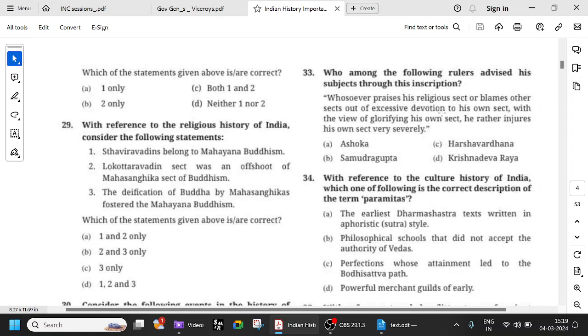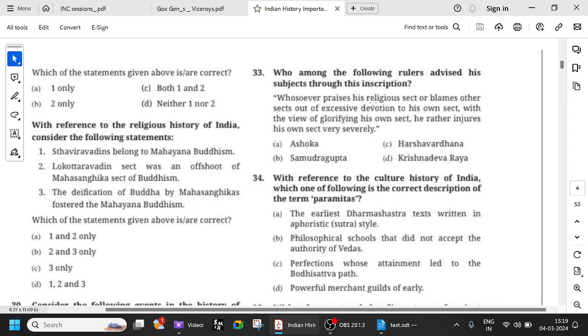Who among the following rulers advised his subjects through this inscription? See, inscriptions, these pillar inscriptions, rock edicts, all these things, first of all, you should remember Ashoka. Whoever praises his religious sect or blames other sects out of excessive devotion to his own sect, with a view to glorifying his own sect, he rather injures his own sect. So all these things usually were told by Ashoka.